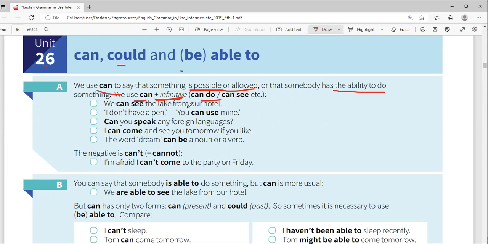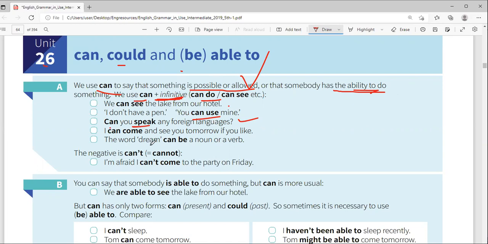When you say we can see, it means it's possible. I don't have a pen. Okay, you can use mine. You can use means it's allowed. Yes, I'm allowing you to use mine. Can you speak any foreign languages? Can you speak means, do you have the ability? I can come and see you tomorrow if you like. Okay, I can come. Yes, it's possible.